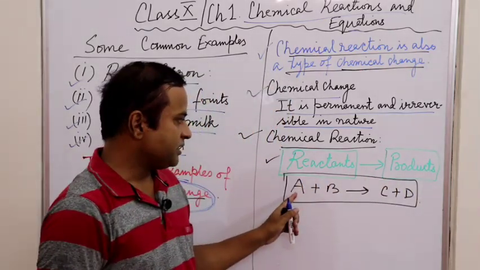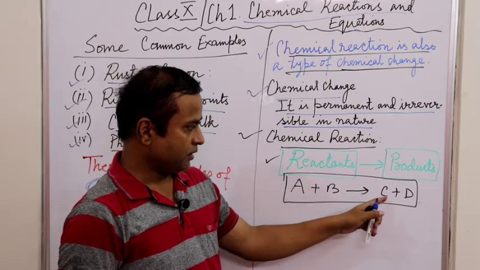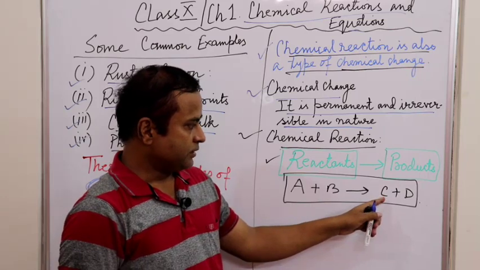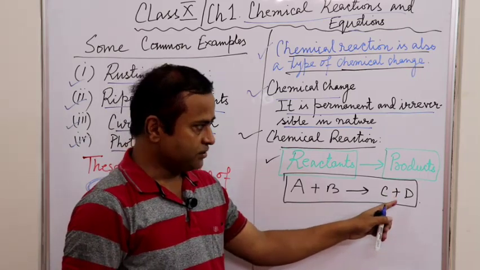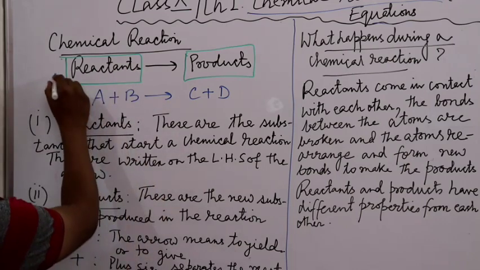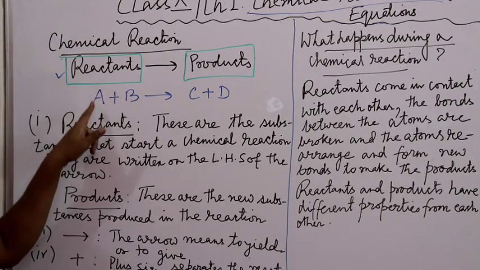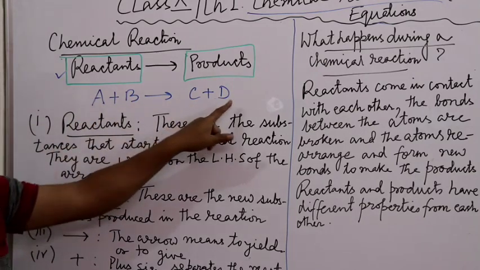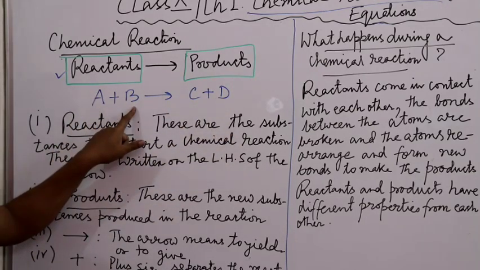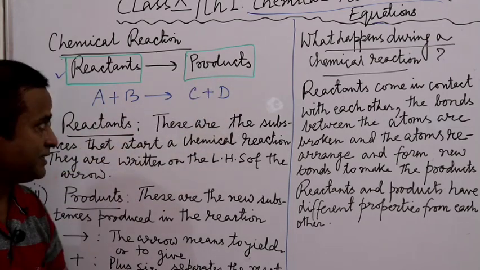Suppose reactant A reacts with reactant B, then gives us new substances, that is C and D. So in a chemical reaction, reactants change into products and we can represent them as A plus B gives C plus D. So A and B represent the reactants and C and D represent the products.